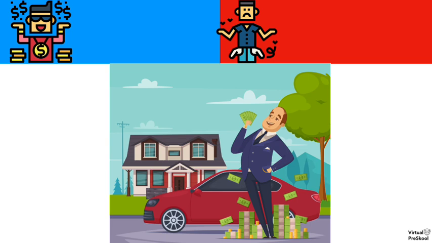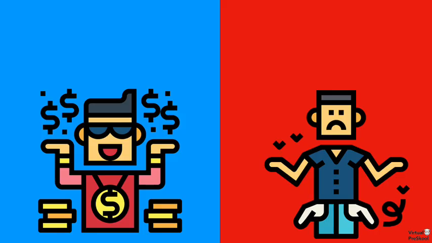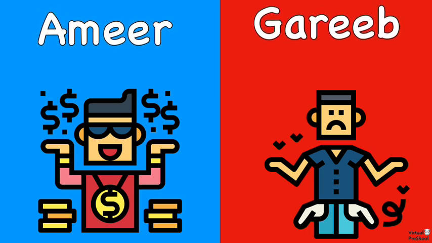What is rich in Hindi? Amir. There are a lot of poor people in the world, so it's important to be thankful for what we have. What is poor in Hindi? Gareeb. Let's review these two adjectives one more time. Rich is amir, and poor is gareeb.